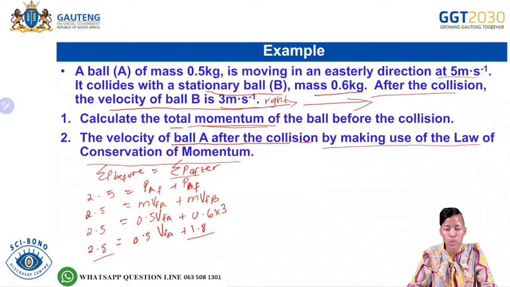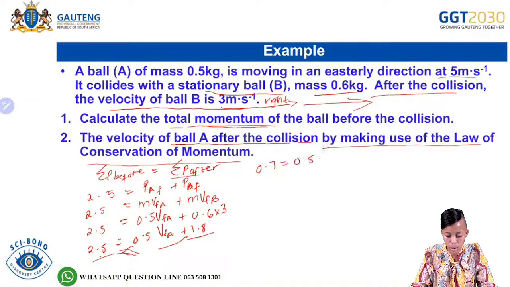Now we need to transpose. We have 1,8 and 2,5, so it will be easier to take the 1,8 to the other side. Then you say 2,5 minus 1,8, which gives you 0,7, equal to 0,5 v_f of A. We have a 0,5 with the final velocity of A, so you need to get rid of the 0,5.